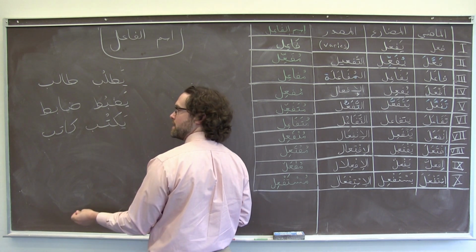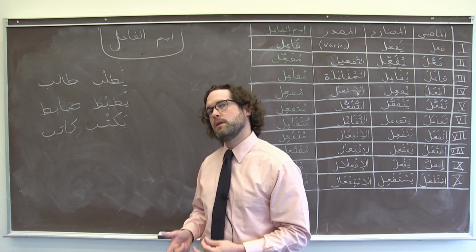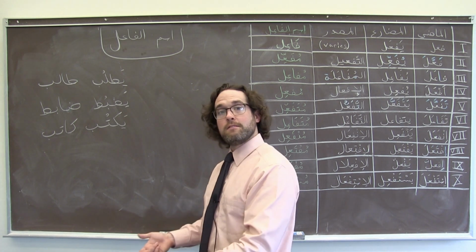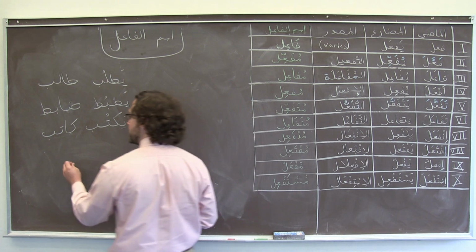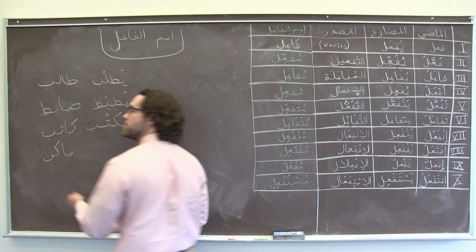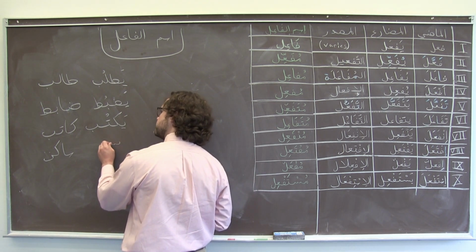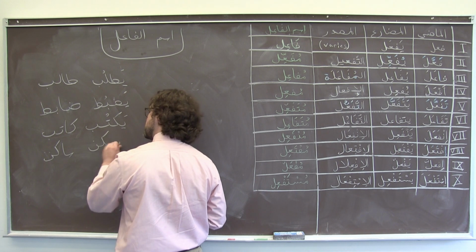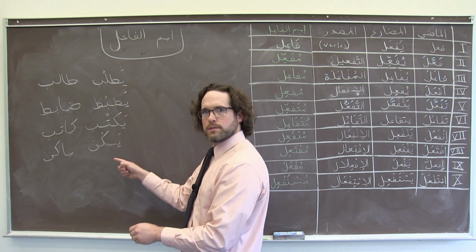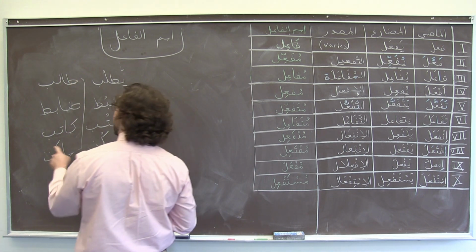And if you were talking about being a resident of a place, or maybe in Levantine or Egyptian colloquial, if you were saying, I live in such and such a place, you might say, أنا ساكن في, wherever it might be, from the verb يسكن. All of these are Form 1 verbs, and all of these are Form 1 asma fa'il.